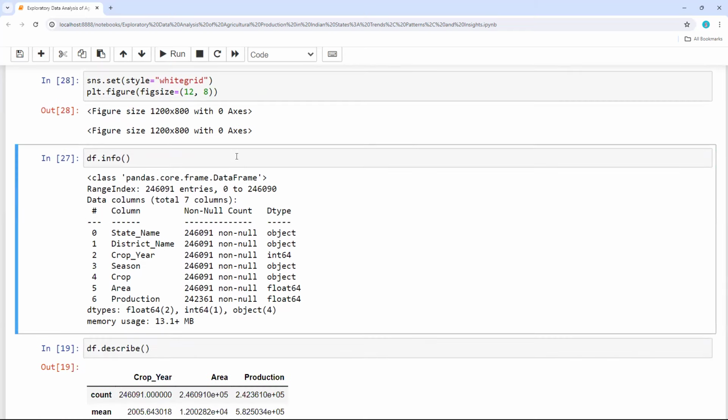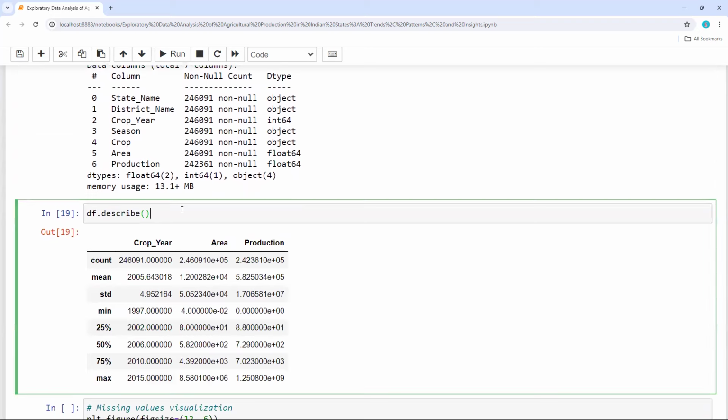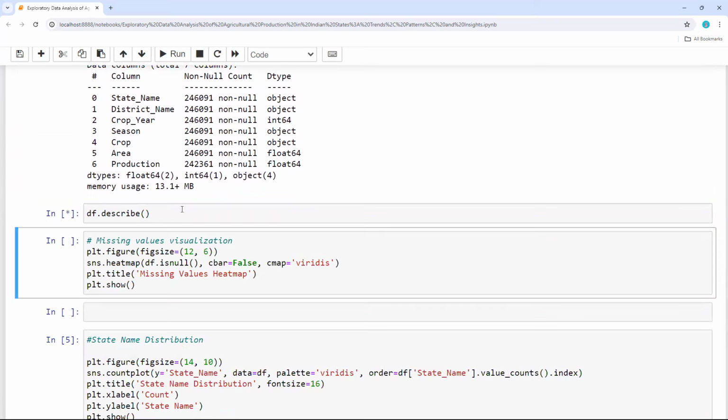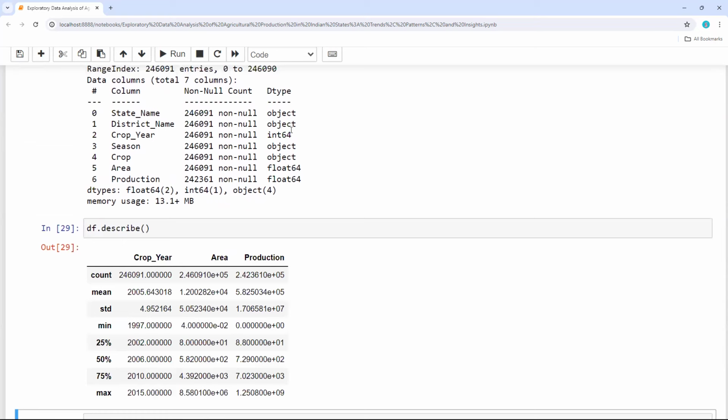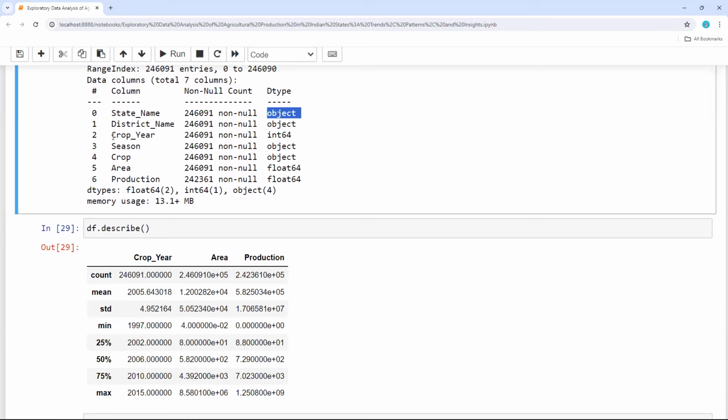So if I want to look at the statistics of my data set, let me run df.describe. Since you can see all the other columns are in object data types, but only crop year, since it is an integer, years are represented in numbers, right? That is the reason why it is int64. And also area is obviously represented in numbers, so that is why it is float. And production is also in numbers, so that is why it is in float64 data type. So apart from these three columns, I can see state name.